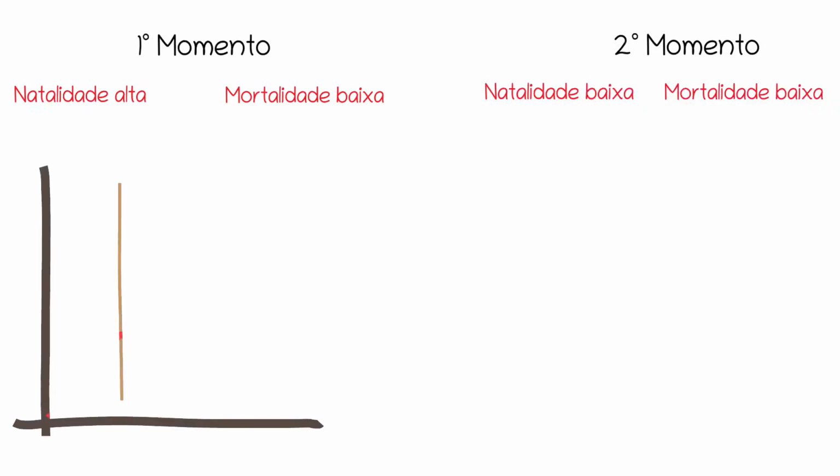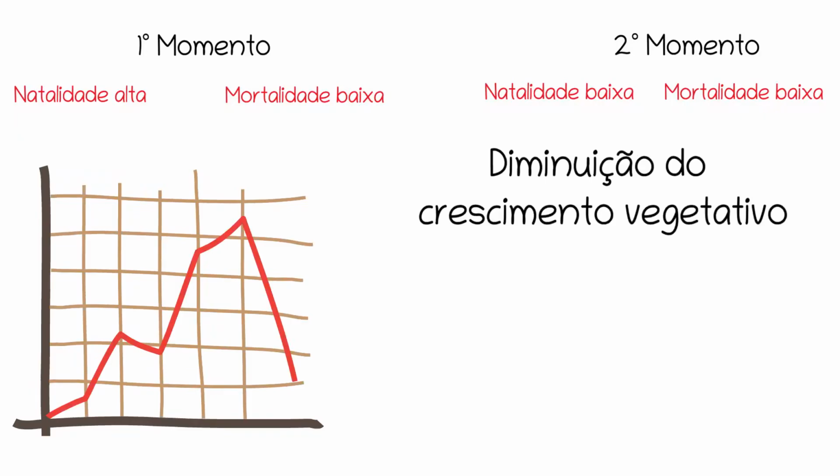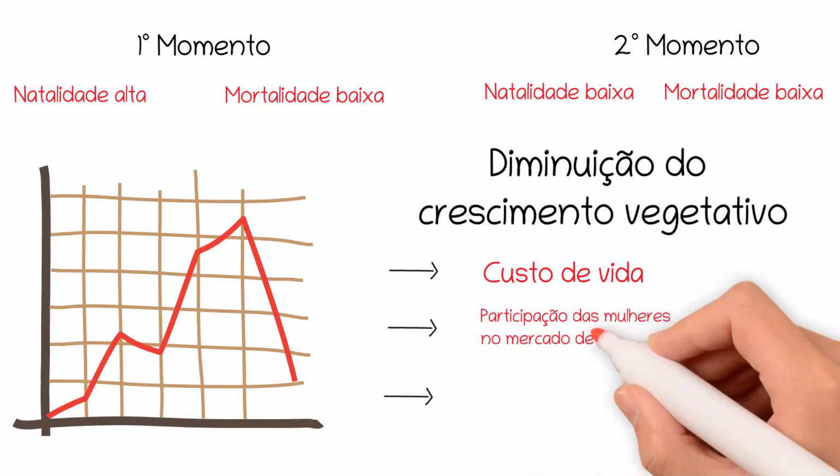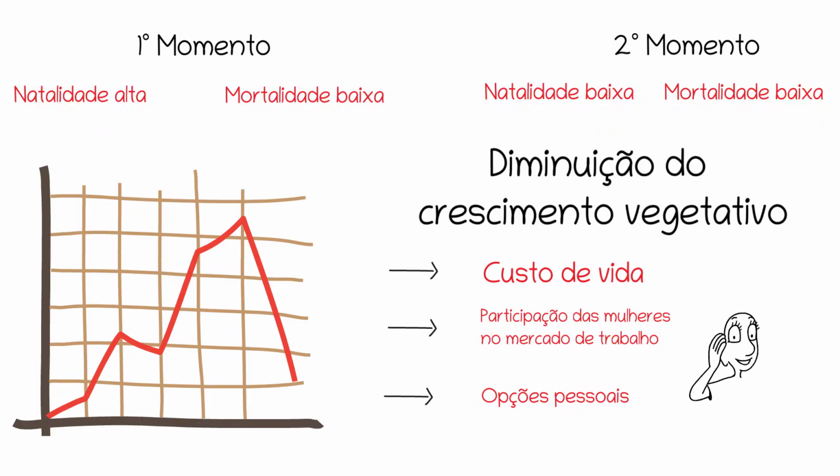However, at first, this change in the general organization of society causes the birth rate to remain high and the mortality rate to drop. In the second stage, the tendency is for the birth rate to also drop, reaching a certain balance and causing the natural population growth to slow down as well. This basically happens because the cost of living in the city is higher due to women entering the job market and also because of personal choices. So, in urban societies, the tendency is for people to have fewer and fewer children.